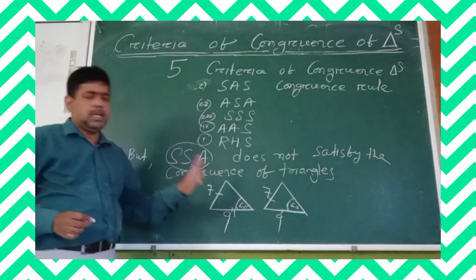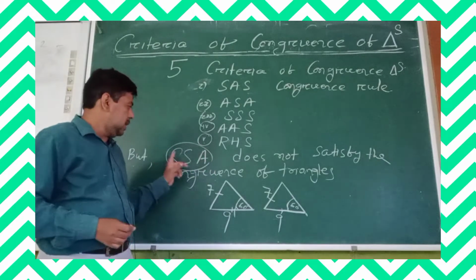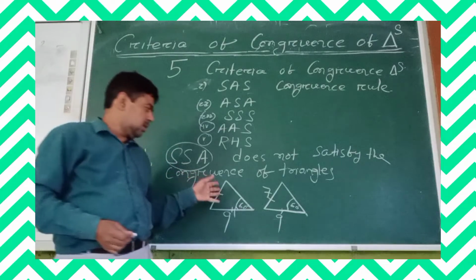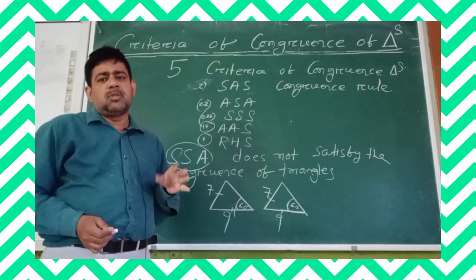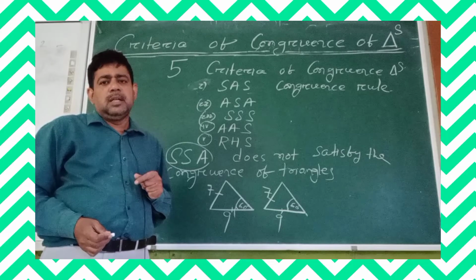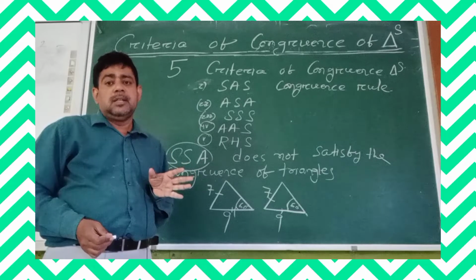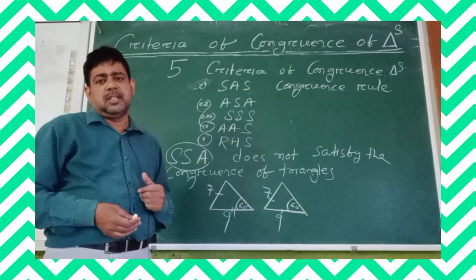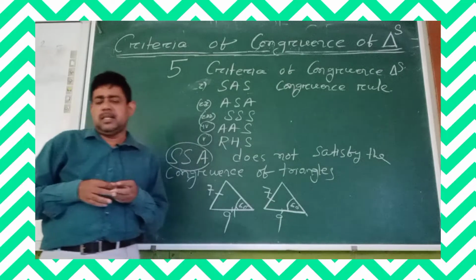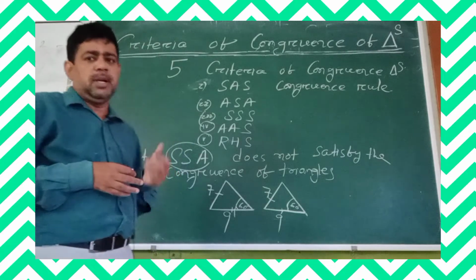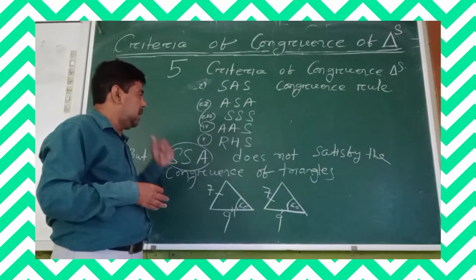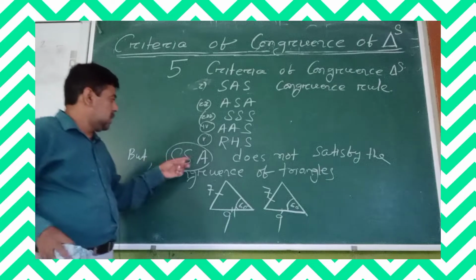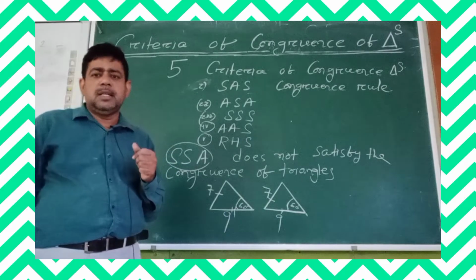So it is according to the condition side side angle. You can construct the 2 triangles and you will find they are not always congruent. It means the 2 triangles will not superimpose on each other, and their corresponding parts will not coincide. Let us make the effort and you find out. So there are 5 criteria for the congruence of triangles, and the other one, side side angle, does not satisfy the criteria.